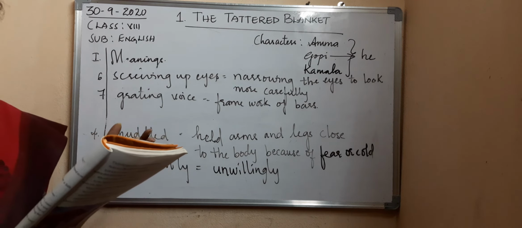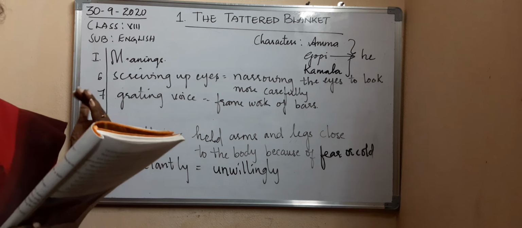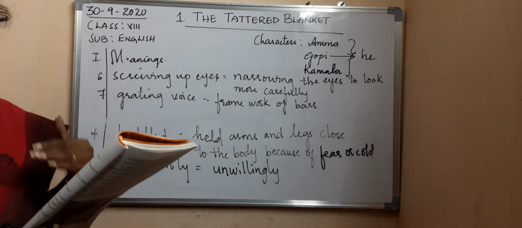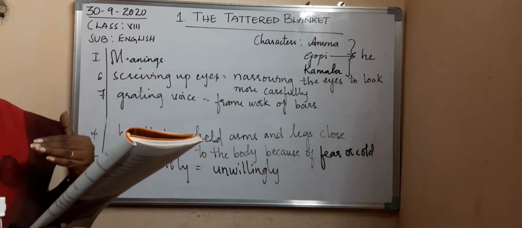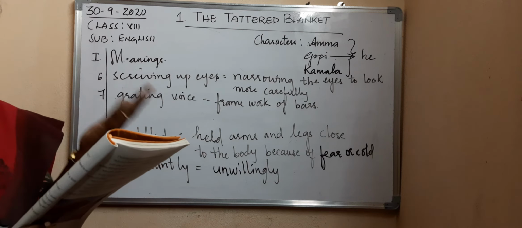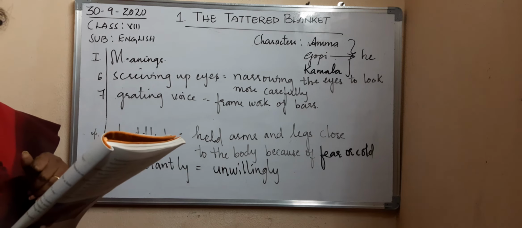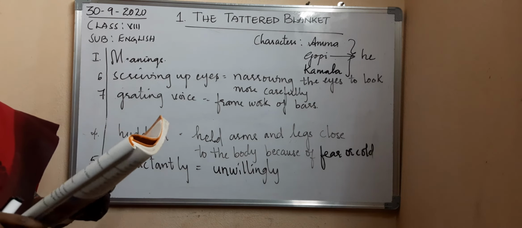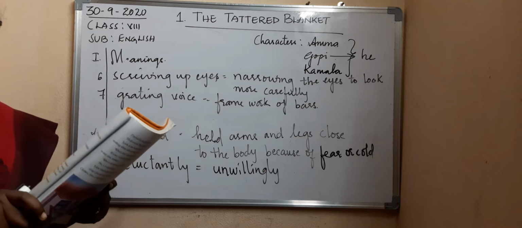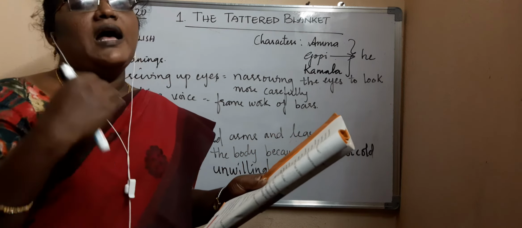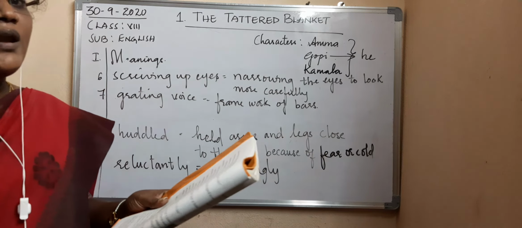There was a conversation between Gopi and Kamala, but she can't hear what was going on between them. So again, Amma kept on asking. She is not keeping quiet. "Amma, why are you so scared?" Kamala, Gopi's elder sister, asked her a little awkwardly. As she was going on asking the same question, Kamala got angry.